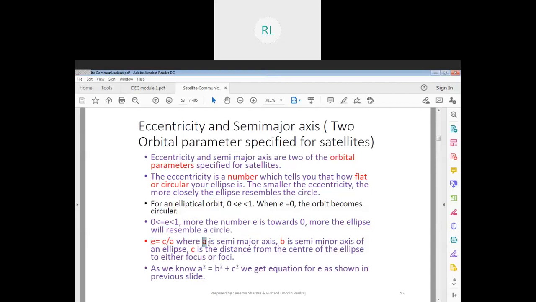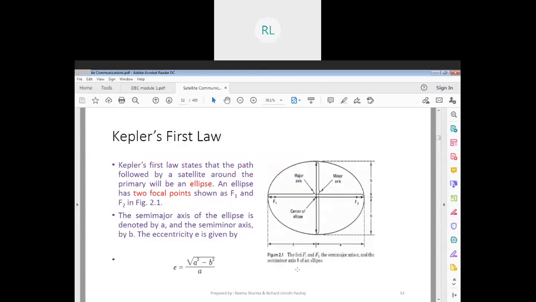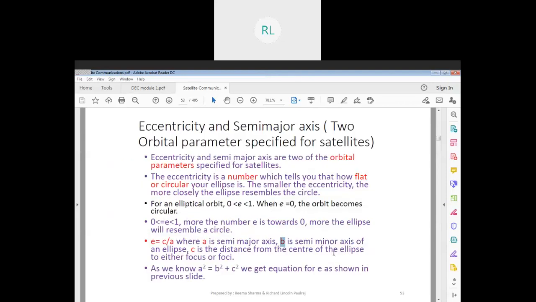So we have seen that, right? And when E is between 0 and 1, which means the more the number E is towards 0, the more the ellipse will resemble a circle. So if it's close to 0, then it is a circle. If it's moving apart from 0, it's a stretched circle towards the left and right. It's more elliptical. Now E is equal to C by A.